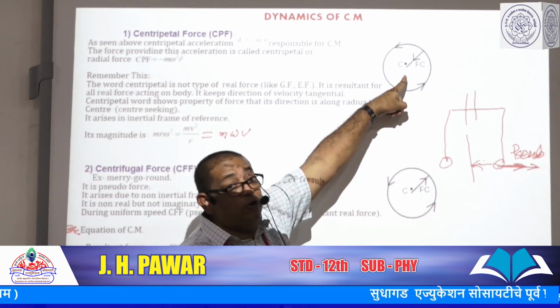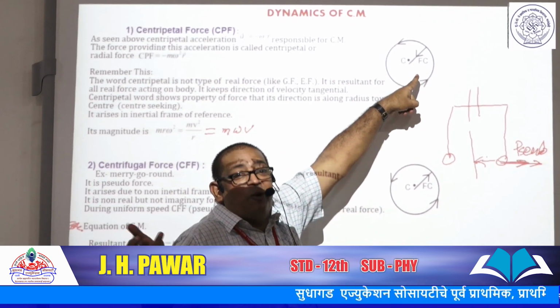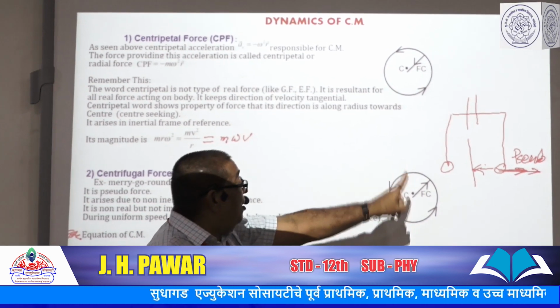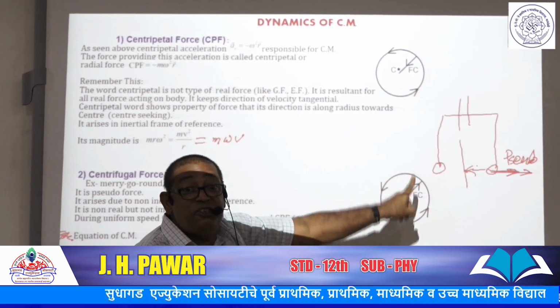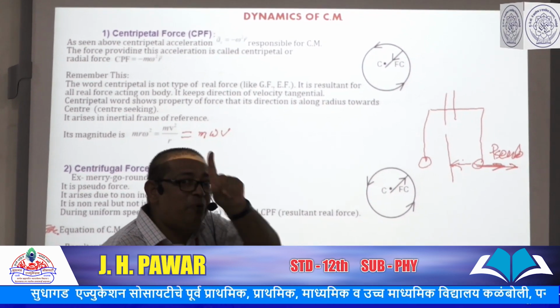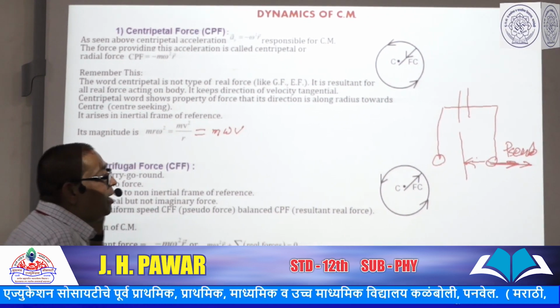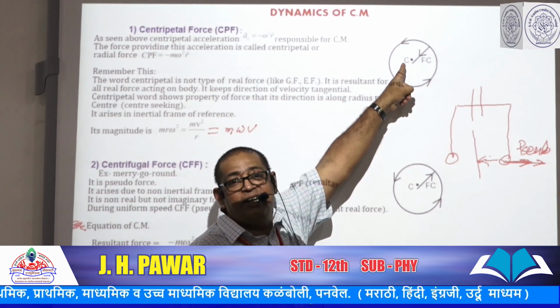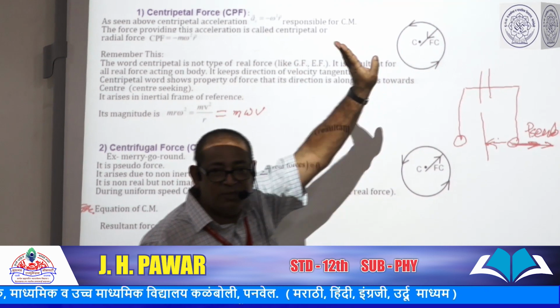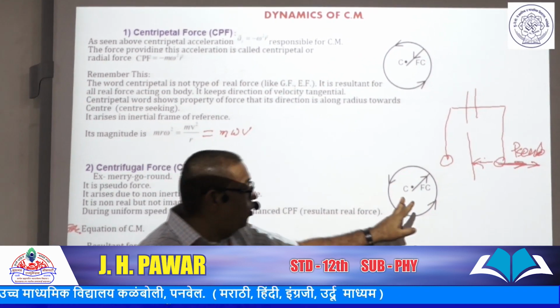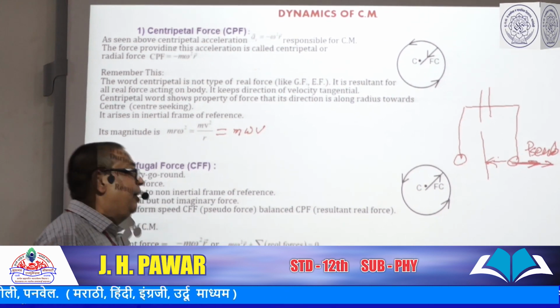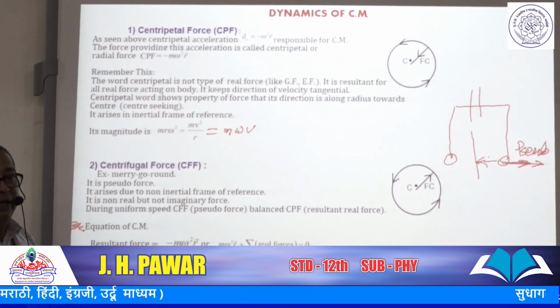Centripetal force is a real force acting on the body, the resultant of the real forces, but centrifugal force is a non-real force, a pseudo force, not an imaginary force. Another thing is that centripetal force arises in an inertial frame of reference as well as a non-inertial frame of reference, but centrifugal force arises only in a non-inertial frame of reference. I think you get the answers to this, and that's all about it.